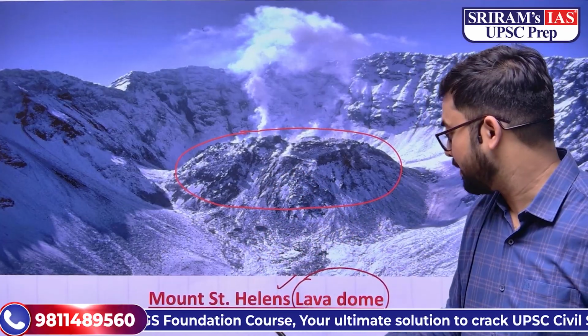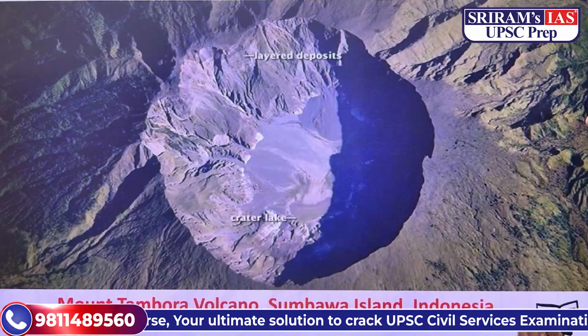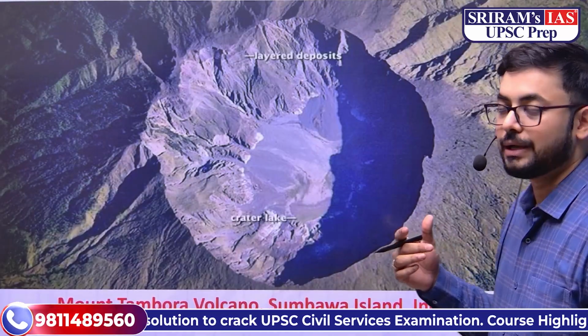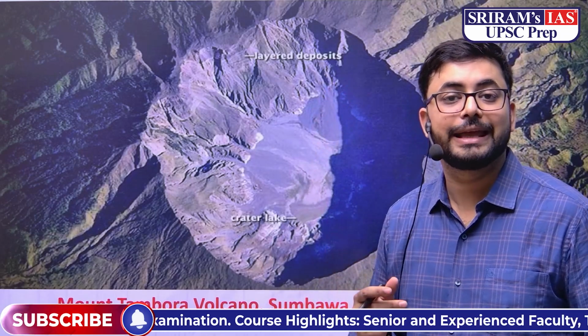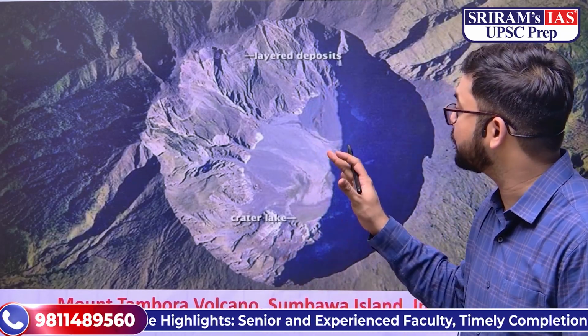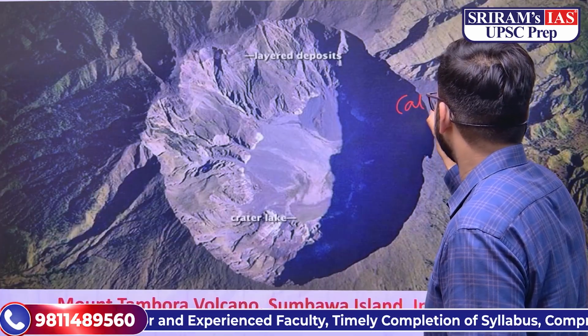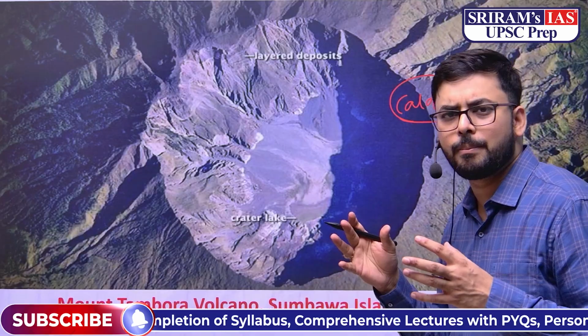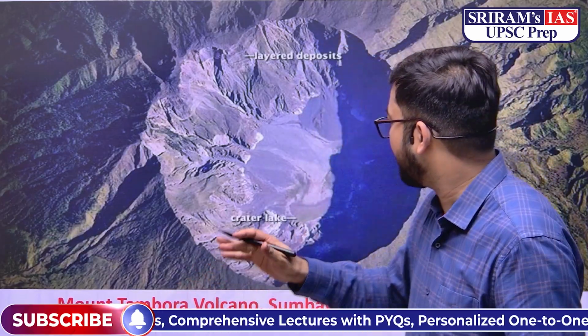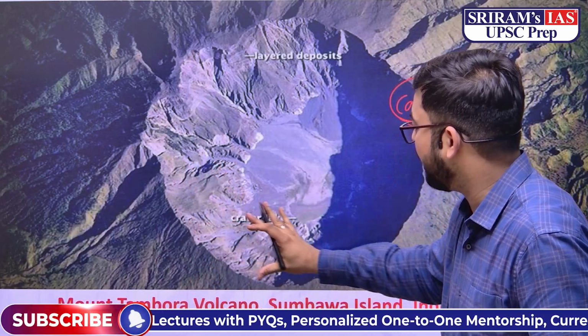Then a very important aspect of very explosive volcanoes, जिन्हें हम कहते हैं calderas. So caldera is also a very famous type. Calderas, they are a very famous type. They are so massive, they run sometimes miles. So this entire area is caldera.